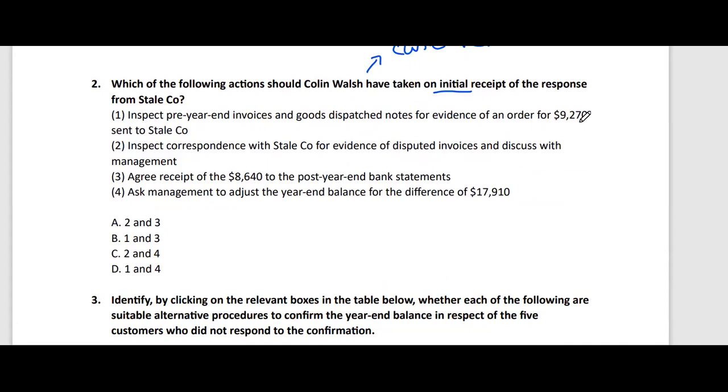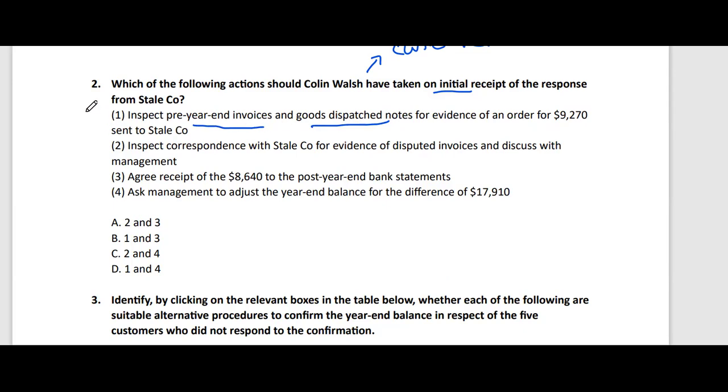So 9270, for which we have not received the response yet, what can we do? What were other alternative procedures? Yes, we can inspect. We will check whether the client has issued invoices and GDNs or not. So we will check the audit trail for this 9270 difference.